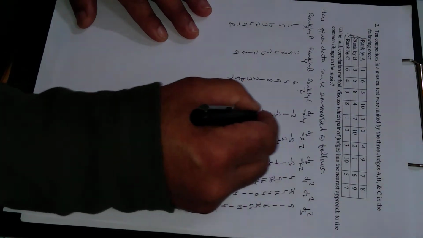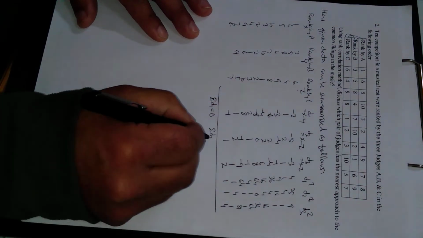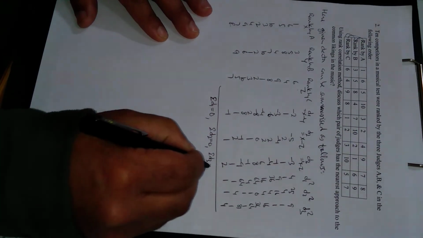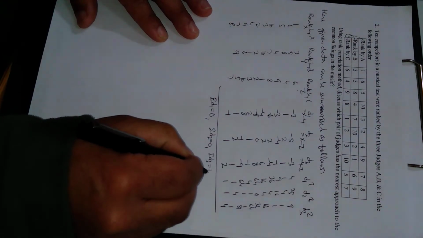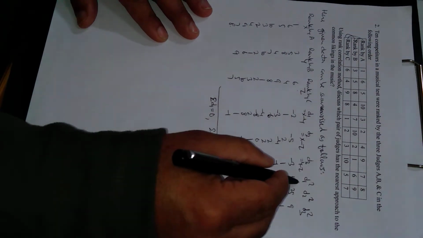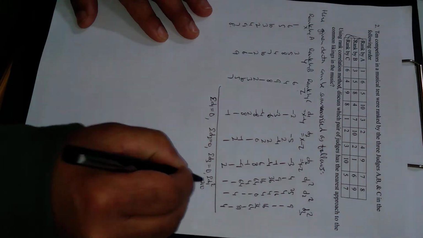Adding all of these, we will get 0. Next is summation D2, adding all of these, this is also 0. Next is summation D3, means adding all of these, this is also 0. Next is summation D1 square, adding all of these, this will come out to be 200.